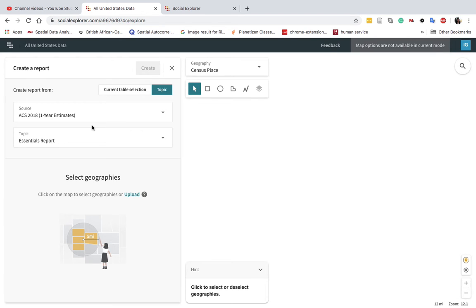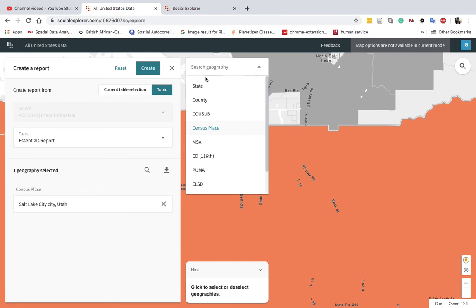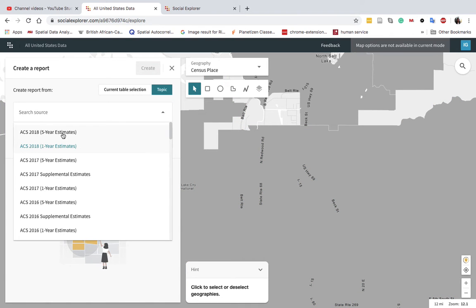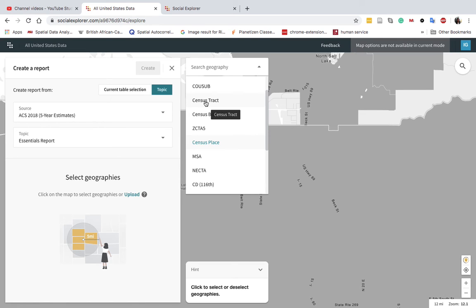But if you go to 2018, actually, let's find 2018 5 years. Now that's available as census tract.